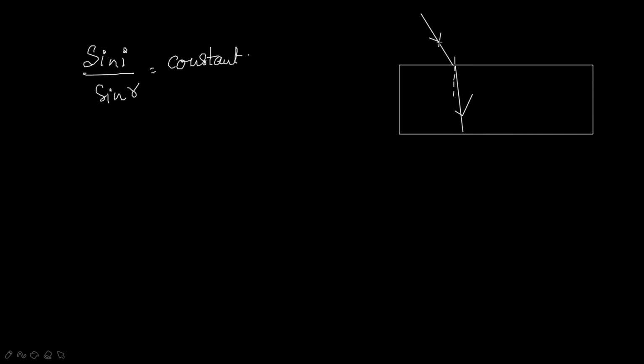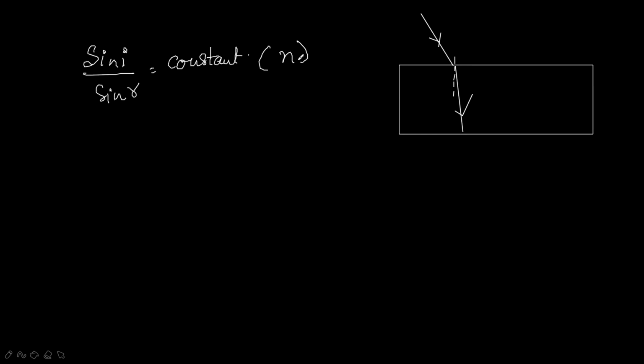Okay, sin i by sin r is always constant. So if we are considering a ray of light traveling from medium 1 to medium 2, then Snell's law we write as sin i by sin r, which is always constant. This constant is called the refractive index, which can also be written with the letter n.